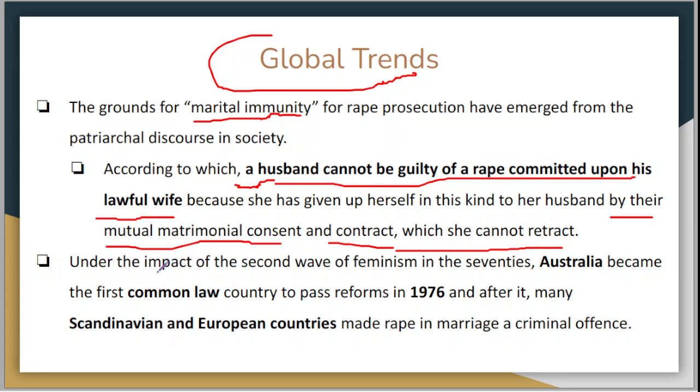Under the impact of second wave feminism in the 70s, Australia became the first common law country to pass reforms in 1976, and after it many Scandinavian and European countries made rape in marriage a criminal offense.